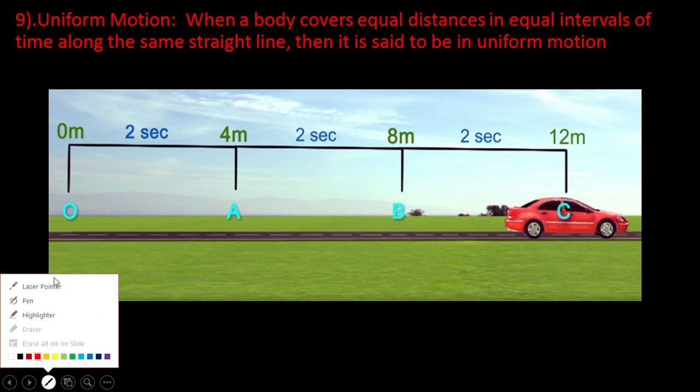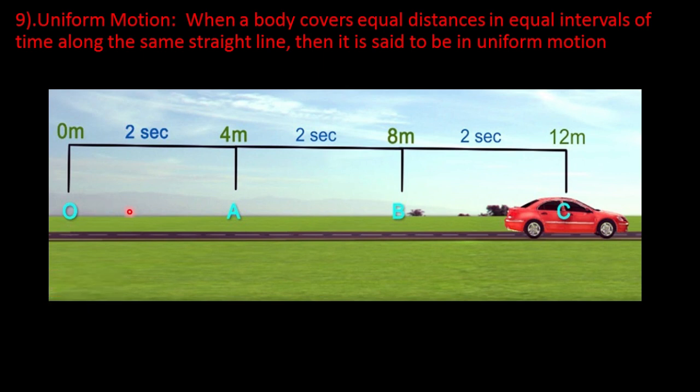Here you can see a car is moving along a straight road. The car covers 4 meters in every 2 seconds. Look here. 0 to 4 means 4 meters. It is covered in 2 seconds. And 4 to 8 means the next 4 meters. That also is covered in 2 seconds.